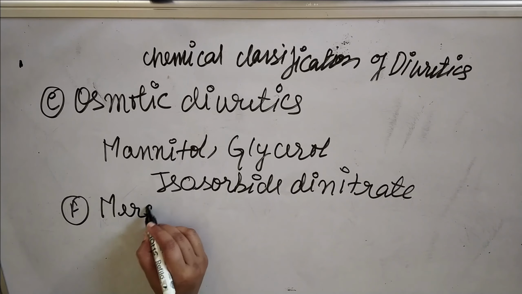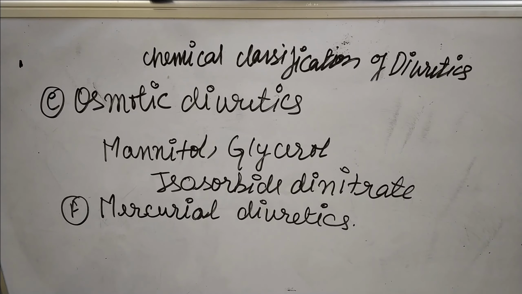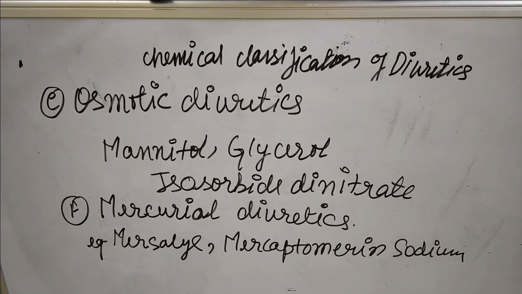Another category is mercurial diuretics. So these are the next category, mercurial diuretics. Examples are mersalyl, mercaptomerin sodium. So this is the chemical classification for diuretic derivatives.